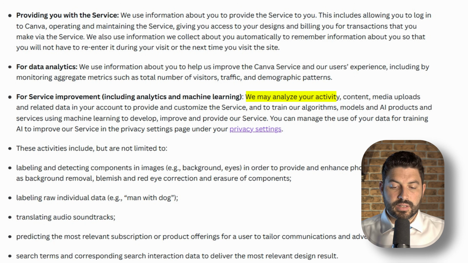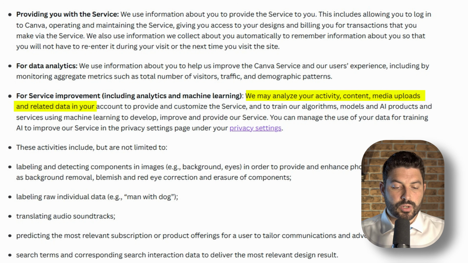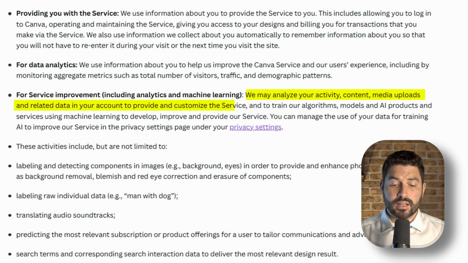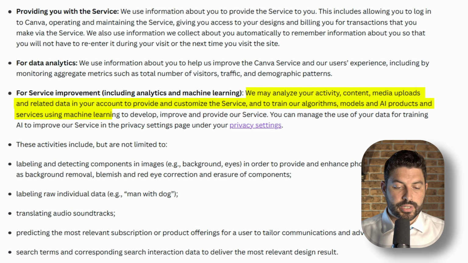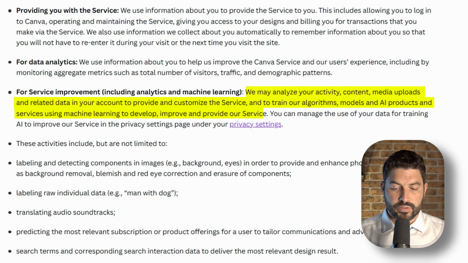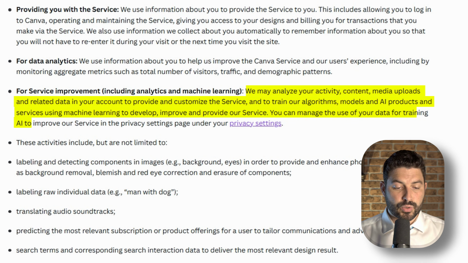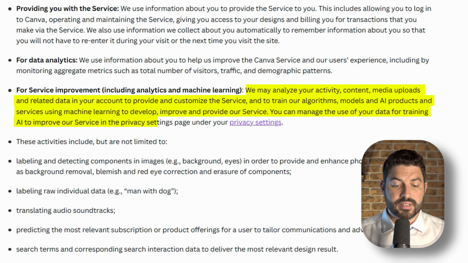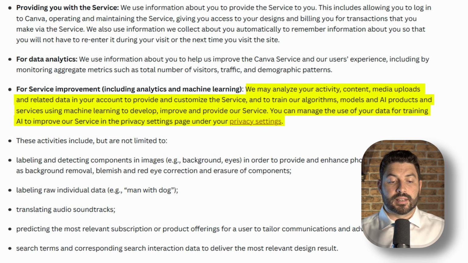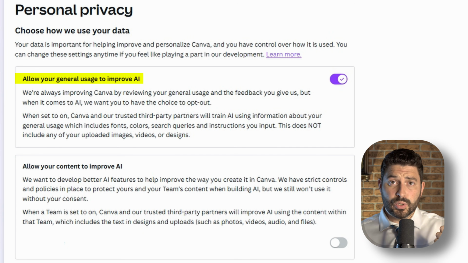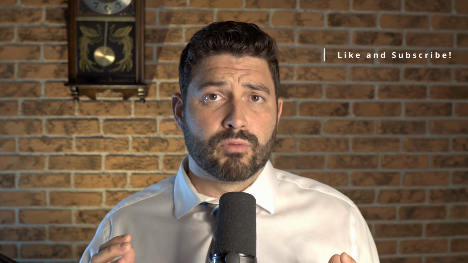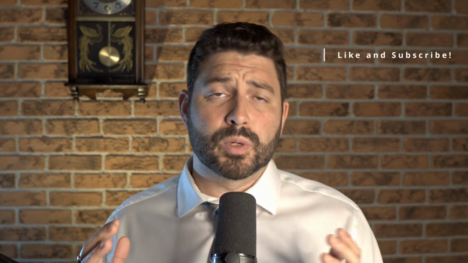So we may analyze your activity, content, media uploads, and related data in your account to provide and customize the services and to train our algorithms, models, and AI products and services using machine learning to develop, improve, and provide our services. You can manage the use of your data for training AI to improve our service in the privacy settings page under your privacy settings. And if we take a look at those personal settings, you can actually opt out of both allowing your personal usage to train the AI or even your content to create the AI. So I think Canva's team has done an amazing job here. They are really at the forefront of what I consider to be industry best practice with regards to privacy.